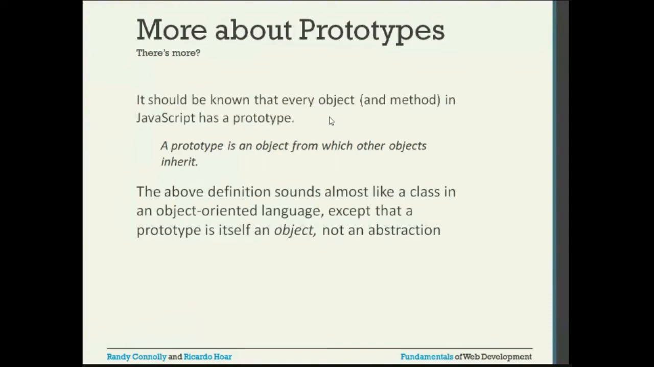the above definition sounds almost like a class in an object-oriented language, except that a prototype itself is an object, not an abstraction. So this is like a definition in other languages where we have the class, and from that class we create the object. Similar to that, every object is created from the prototype. The only difference is prototype is not an abstraction here, but prototype is an object itself.